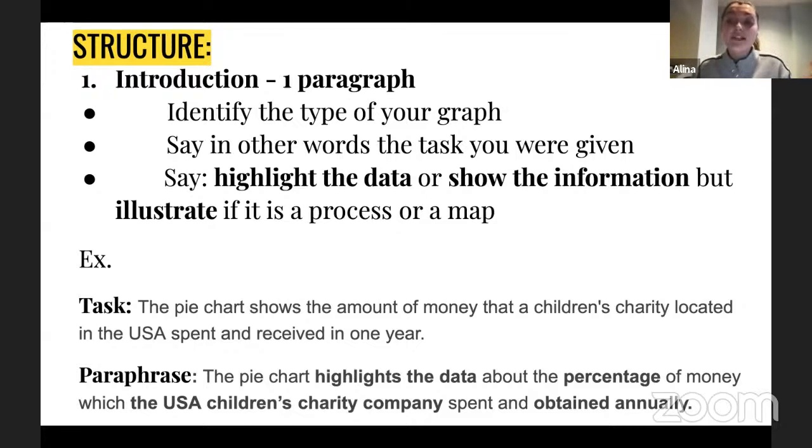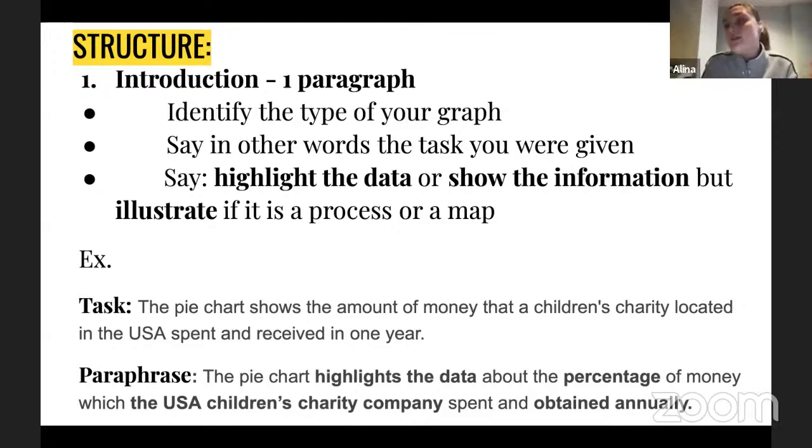And I put after the percentage of money, which, and then if in my task the USA was a place, like the location, here I'm trying to use the USA as some sort of a location, but in a complex noun. That's why I'm saying which the USA Children's Charity Company spent and obtained annually. So the USA Children's Charity Company is a complex noun now, so we don't have a particular location as it was in your task.